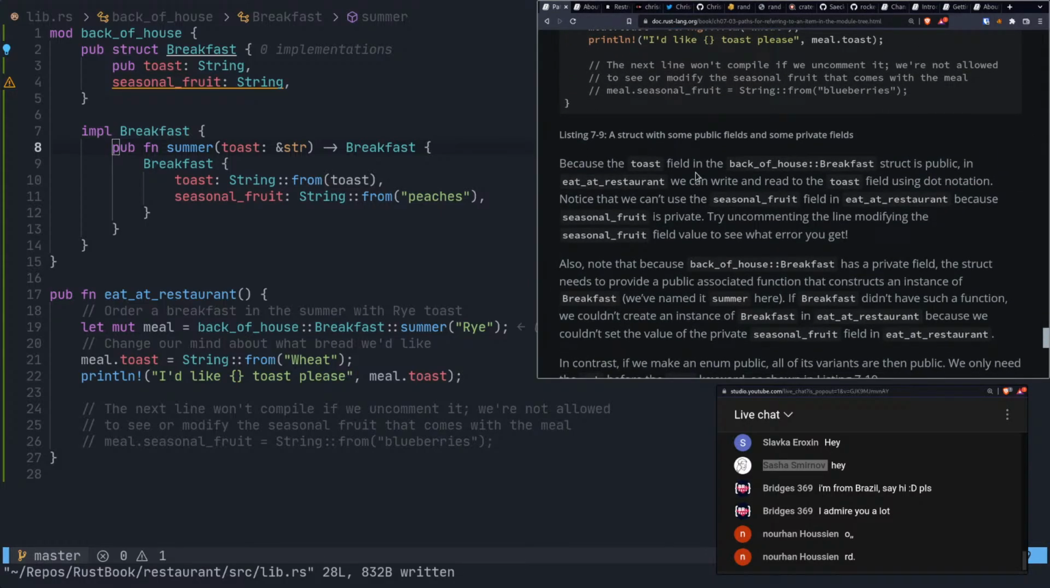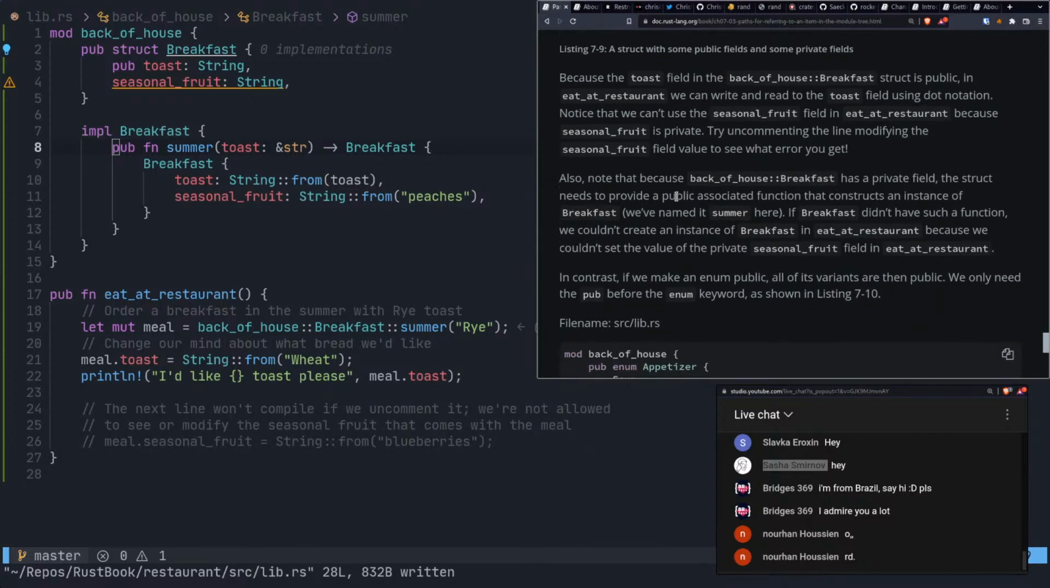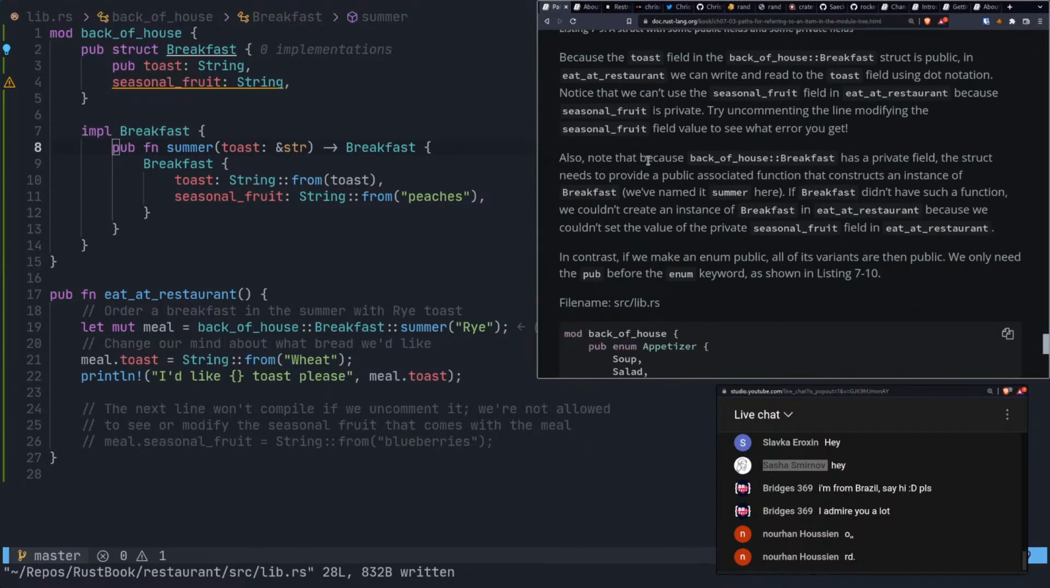All right. Because the toast field, yeah, we went over this kind of. Also note that because back-of-house breakfast has a private field, the struct needs to provide a public associated function that constructs an instance of breakfast. We've named it summer here. If breakfast didn't have such a function, we couldn't create an instance of breakfast.